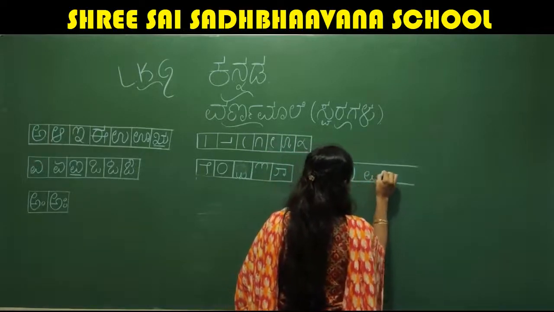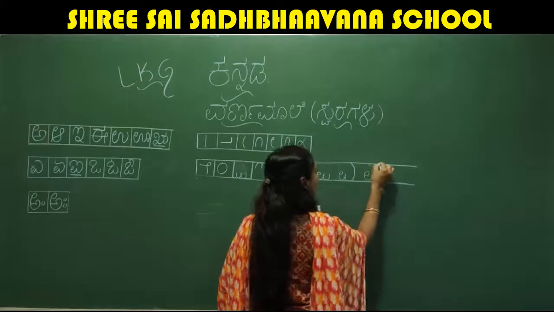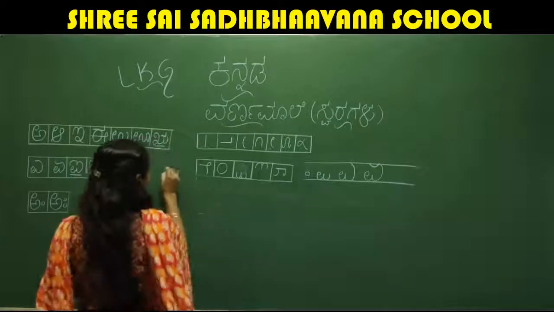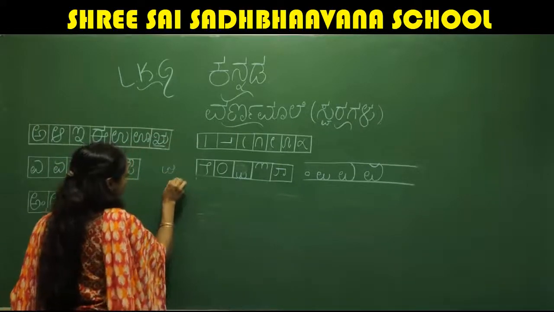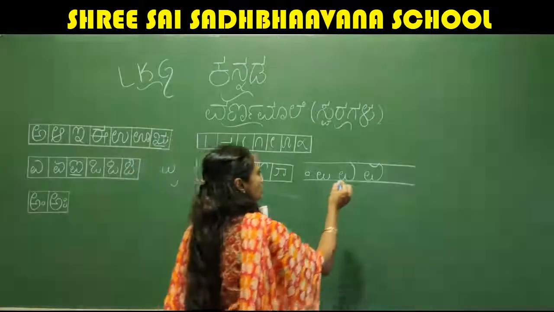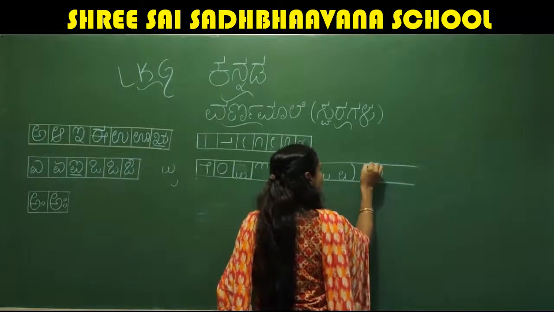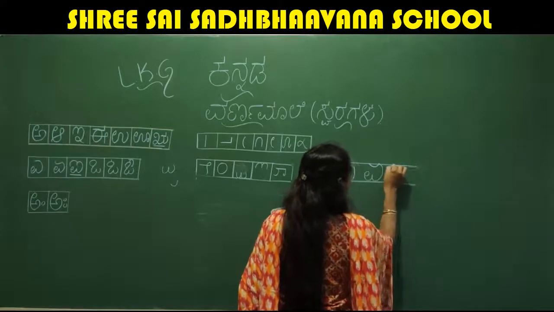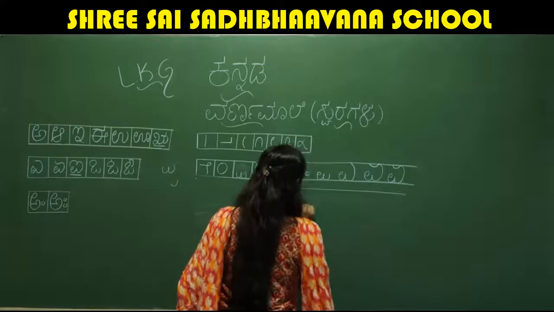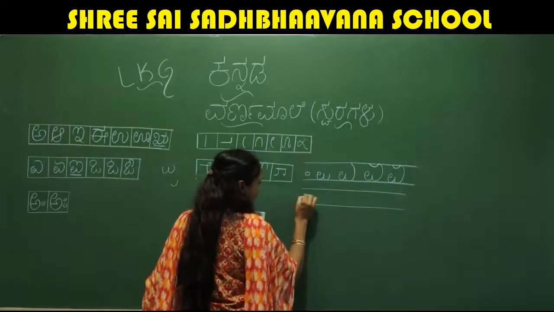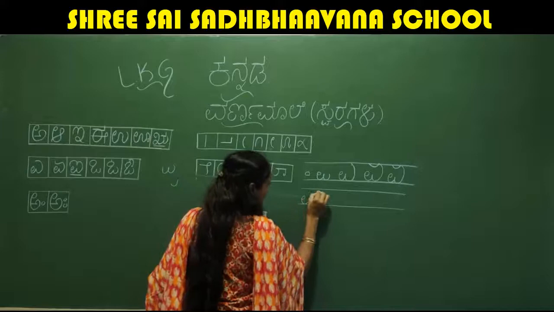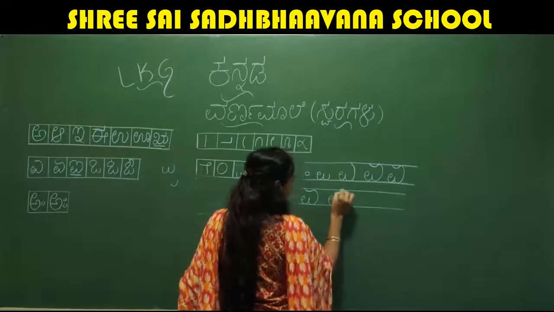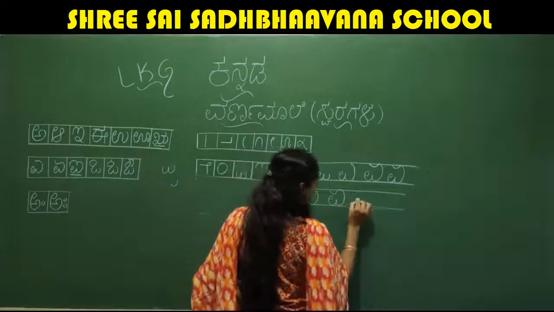Okay. So after writing this, you just give the extension like this. Fine. You are writing like this, no? Like this you are writing, but it should come like this. You can say it as towards your left. Fine. So look at here. Like this, A you write. To that you add. Fine. I'll show you. This is A. Look at here. Like this. Fine. This is your A, no? To that you add like this.